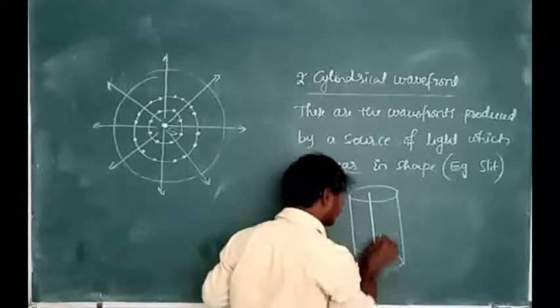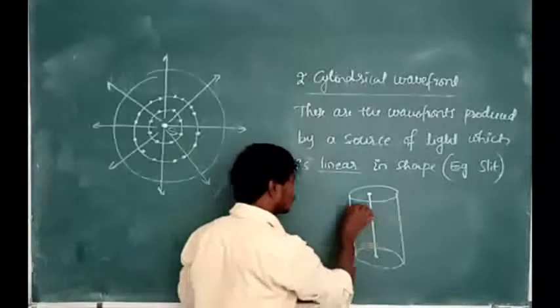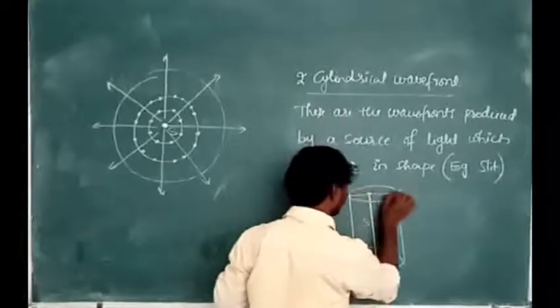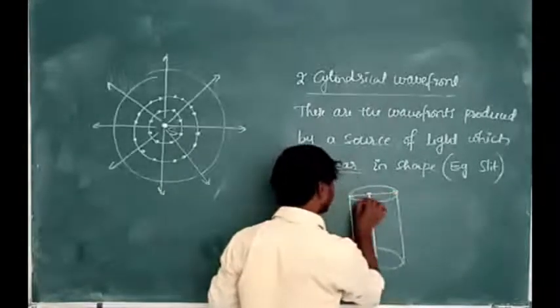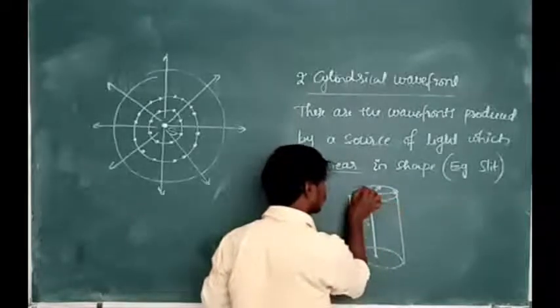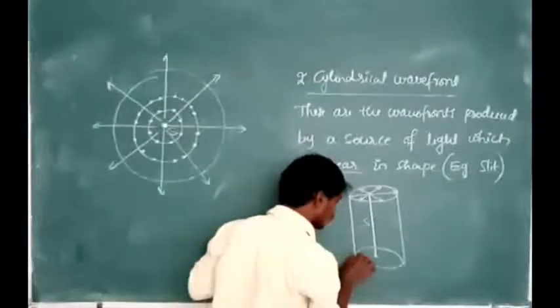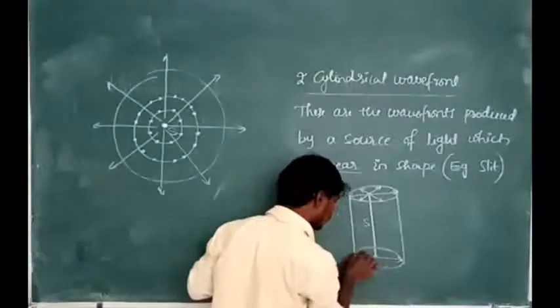Because the source of light is linear in shape, then it is the source of light. And again, these cylindrical wavefronts are propagating in forward direction. Here the arrows indicate that these waves are propagating in which direction? Forward direction, because of disturbance.